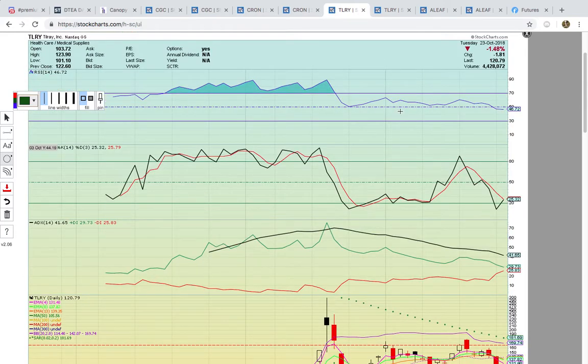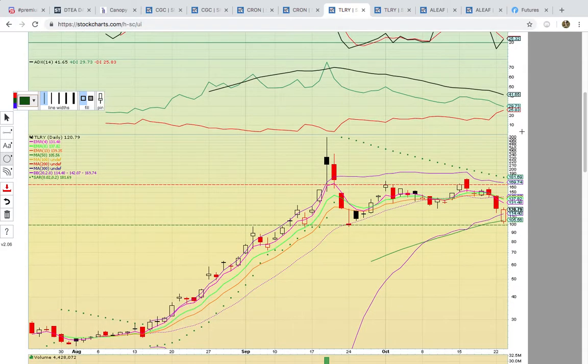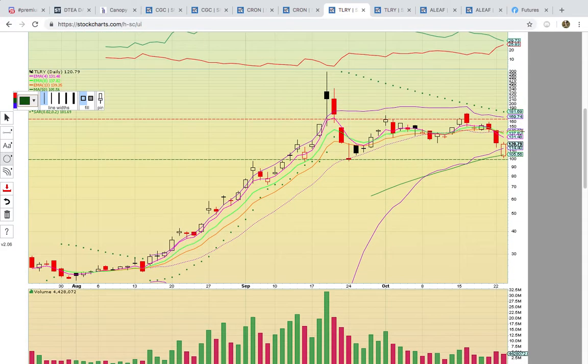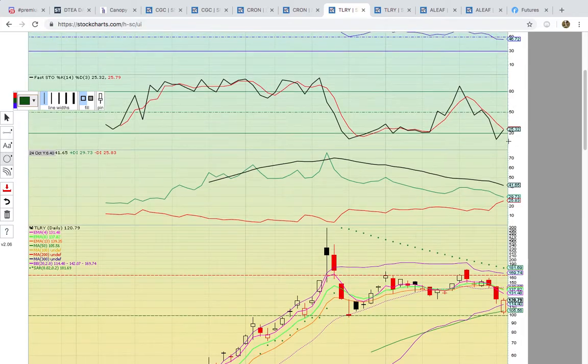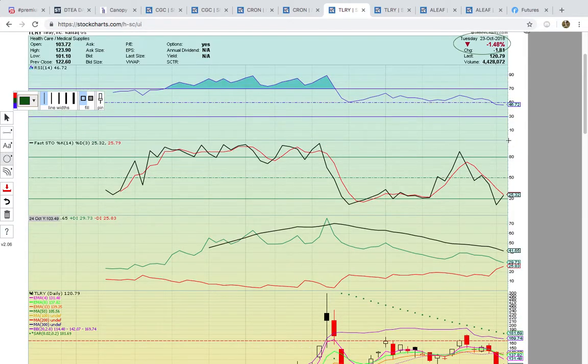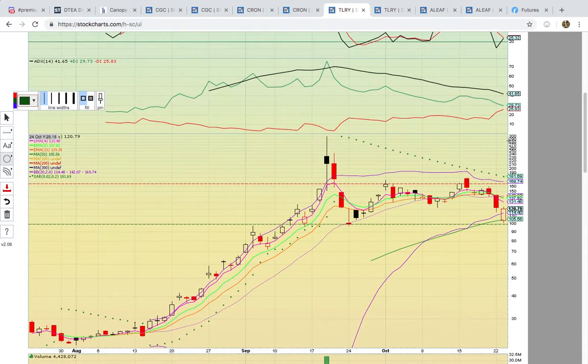Okay, if you look at TLRY here, you could see it was trying to hold support as well today. It was down 1.4%, but it also formed the hollow red candle. It closed above the open. Okay, they dropped it and bounced it. It almost formed the bullish median lines there. Not quite, but the bottom line is it held the green line.